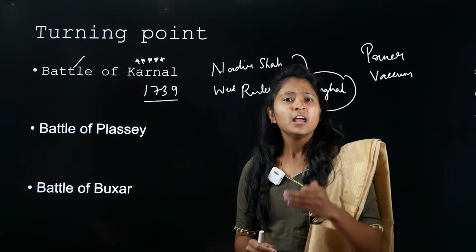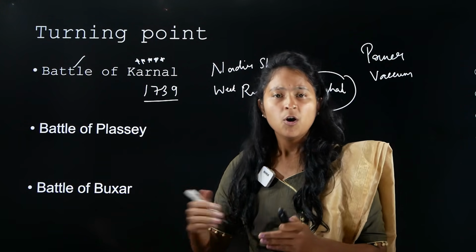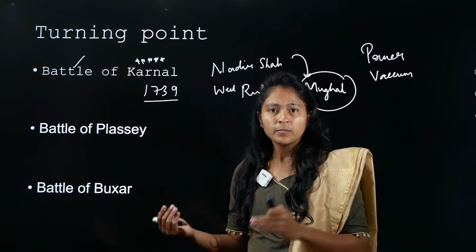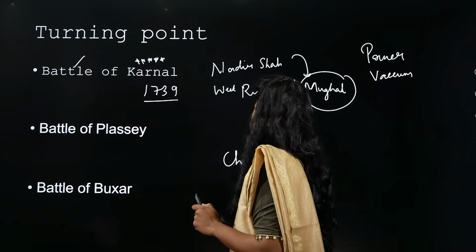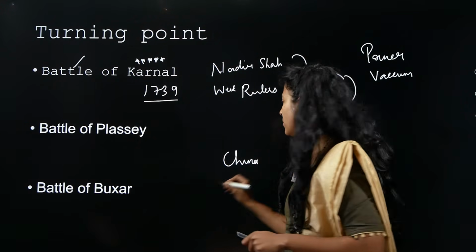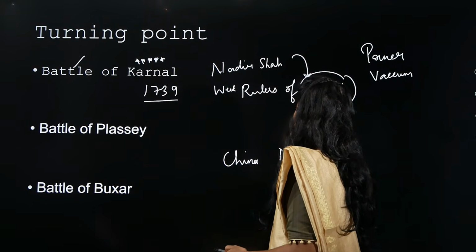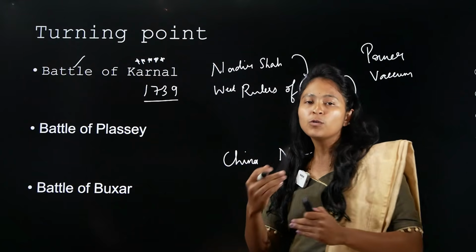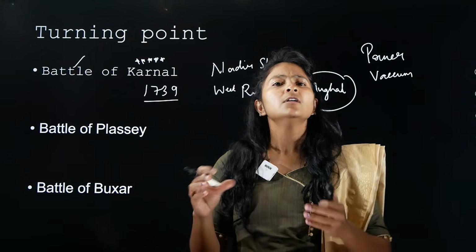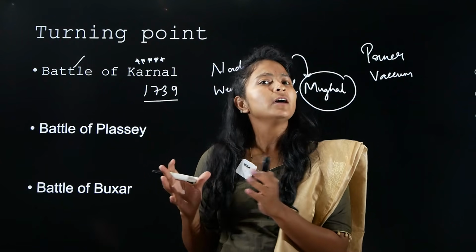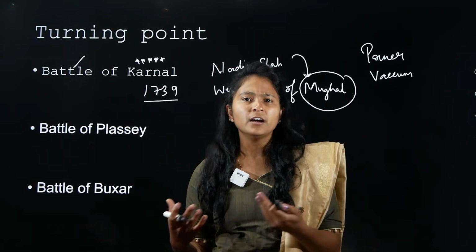What is imperialism? Imperialism is when they're trying to expand their rule in other countries or other parts of the world. I also want to quote one more important thing. China is presently doing, at this point of time, I'm telling you this, neo-imperialism. That is a new kind of imperialism. You know what it is trying to do? It is trying to give funds to very poor economic countries, or countries which have a very poor economy, or underdeveloped countries.